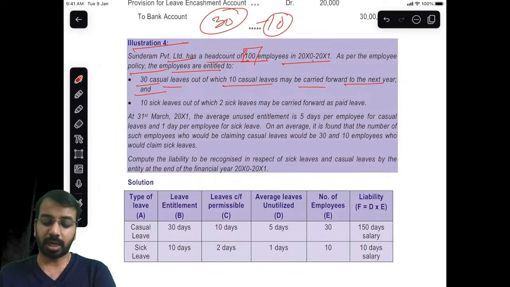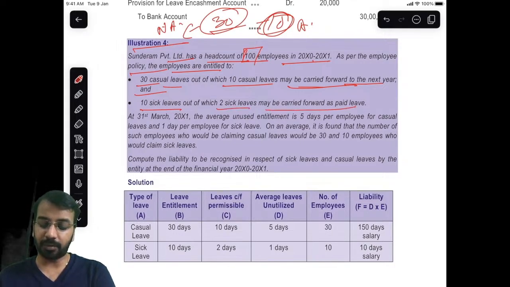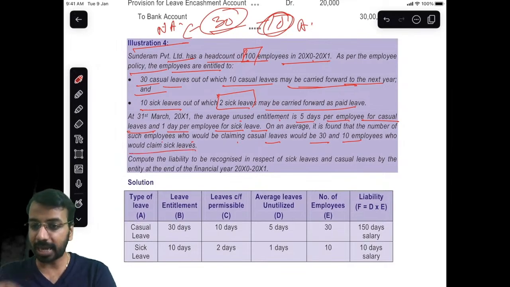Right. Now 30 is there, out of which only 10 you can carry forward. So this is non-accumulating. This is accumulating. Only for the accumulating portion you will make a provision. 10 sick leaves, out of which 2 sick leaves may be carried forward. So 2 you can carry forward. On 31st March, average unused entitlement is 5 days per employee for casual leaves and 1 day per employee for sick leave. On an average, the number of employees who would be claiming casual leaves would be 30 and 10 employees would claim sick leave. So you are carrying it forward.